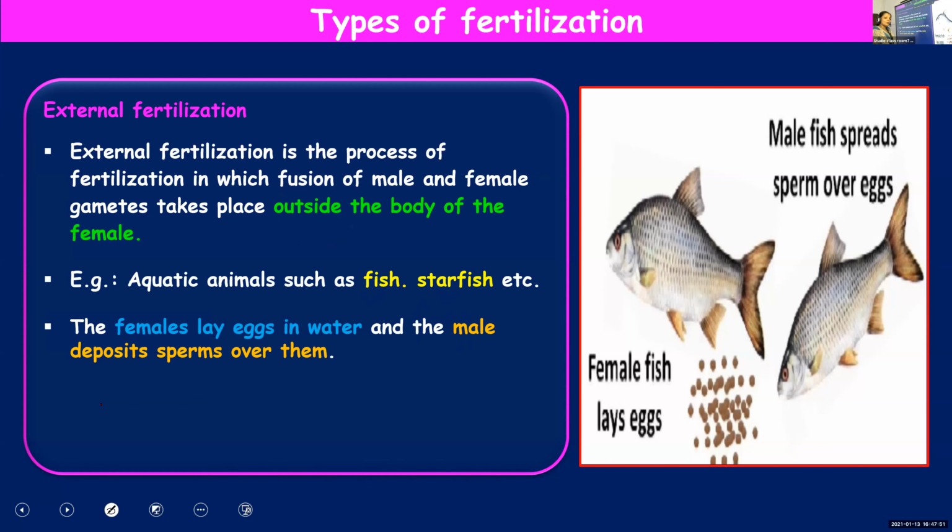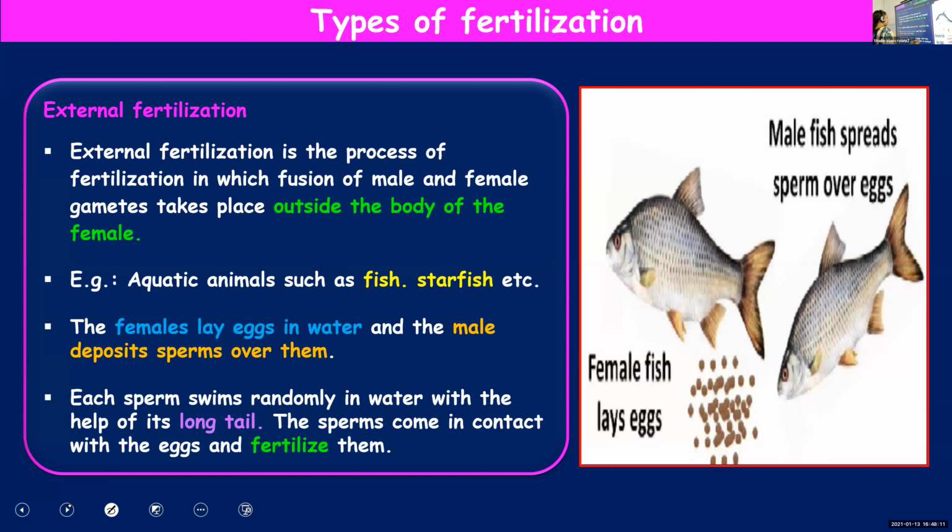Sperms are also released in water. In the water, the sperms will swim and reach the egg, or sperms will be deposited over the eggs, and fertilization takes place in water outside the body of the female. Sperm will swim in water with the help of a long tail and fuse with the eggs and fertilize them.